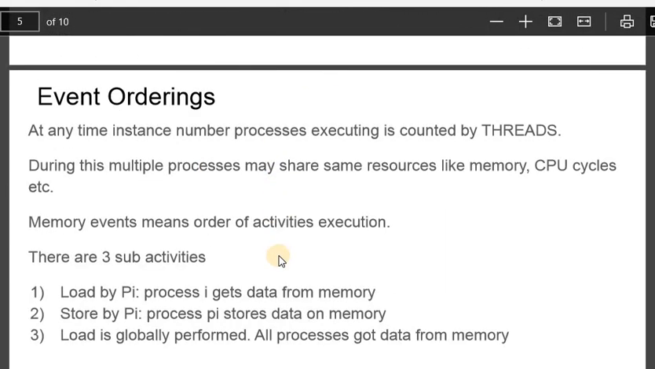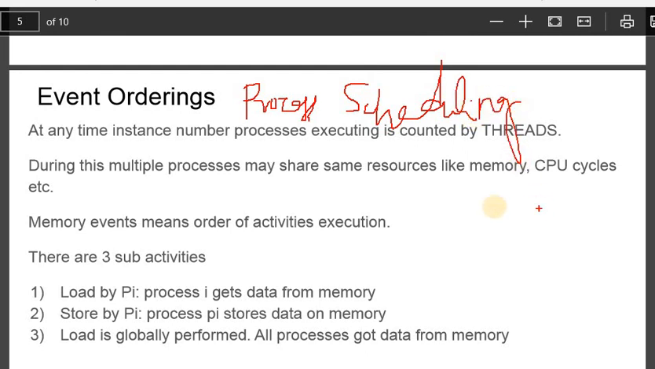Okay, so next is event orderings. Event orderings means very simple. I will write here, process scheduling of your operating system. Process scheduling. What you did there in process scheduling, you did FCFS, you did SJF. Many algorithms you have studied.